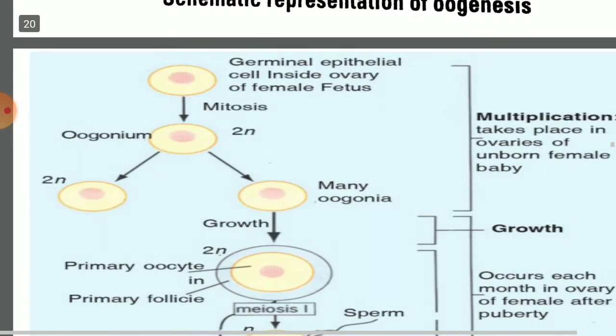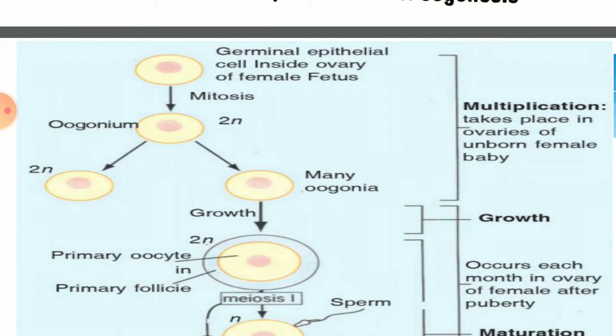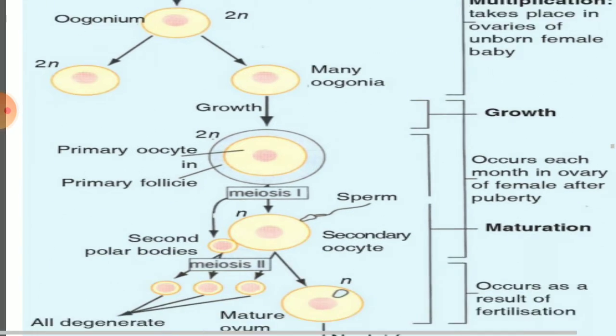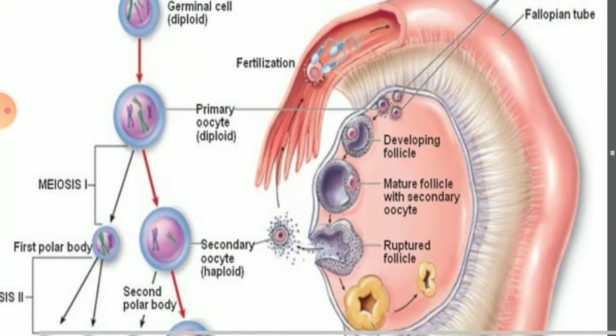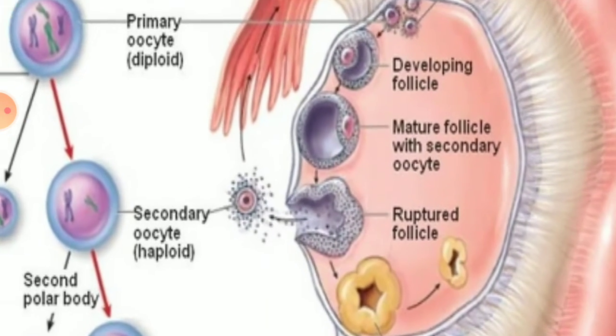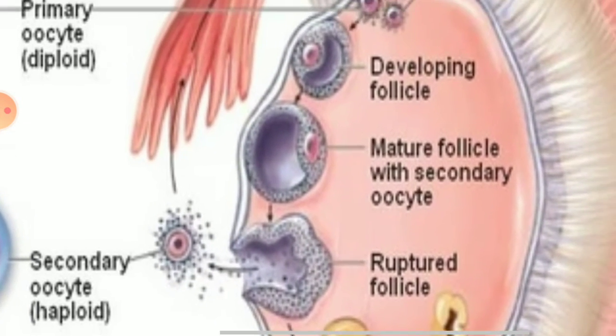So what is the ploidy? Oogonium is diploid. Primary oocyte is also diploid, and when it forms the secondary oocyte, that is the result of meiosis first division, it is now haploid, and the ovum, that is the result of meiosis second division being completed, is also haploid. So all these events are shown in the ovary, in the developing follicle.